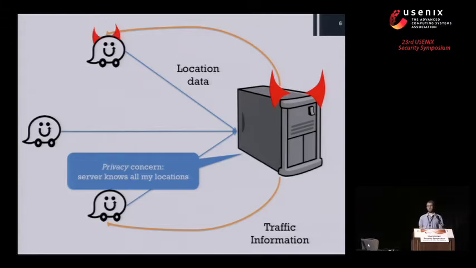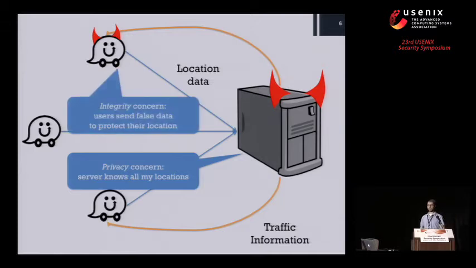We could also have a malicious user. And this raises a different kind of concern. It's more of an integrity concern. So say we have a user who is really concerned about their privacy. And they might try and get these nice crowdsourced traffic maps for free by kind of sending garbage GPS coordinates up to Waze and getting the service sort of gratis. This is obviously not in the best interest of Waze. They don't want this to happen because if everybody did this, there would be no app and everybody would suffer.